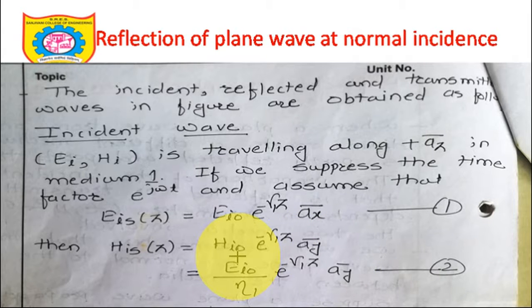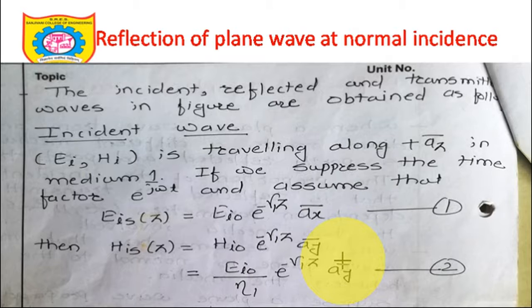Can I write HI0 in terms of EI0? Yes, I can write it by using the intrinsic impedance equation. So EI0 divided by eta 1, e raised to minus gamma 1 z into AY bar. And EI0 is nothing but the amplitude here, and eta 1 is the intrinsic impedance of medium 1. Okay, so just go through this equation once again.